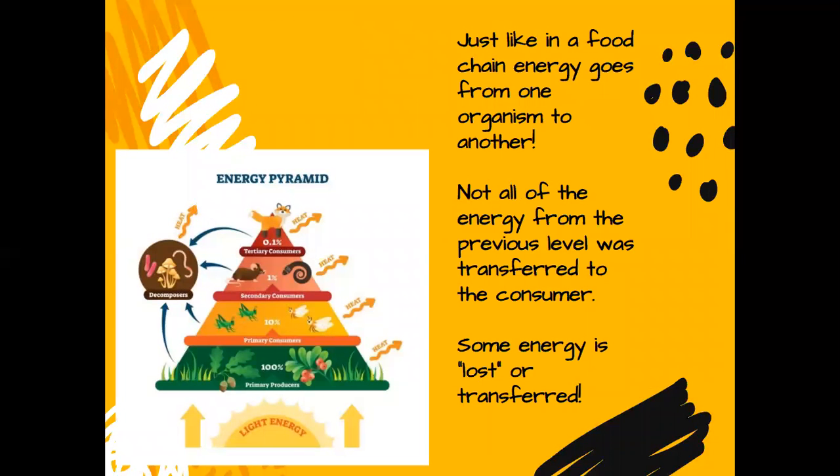Just like in a food chain, energy goes from one organism to another. Not all of the energy from the previous level was transferred to the consumer. Some energy is lost or transferred, such as heat, okay? Or it's just used up as it goes along from one energy level to another. And we can see the little squiggly lines here. Some of that energy is lost as heat, but that energy is still out there. It's just in the form of heat.